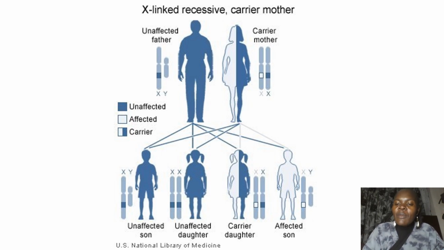So in the case of hemophilia, for example, the woman will show like this. We'll have X capital H for healthy, X small h for the disease, that is hemophilia.